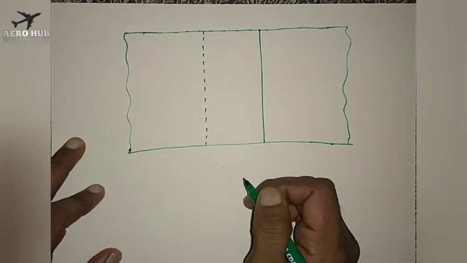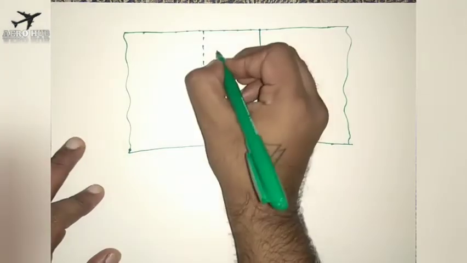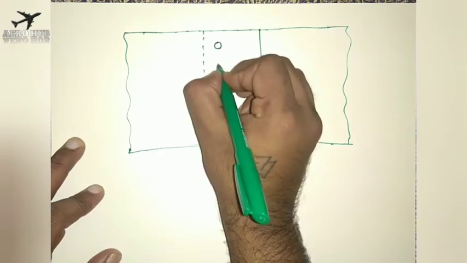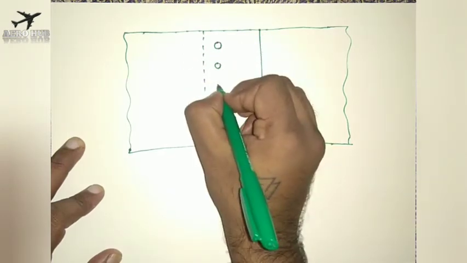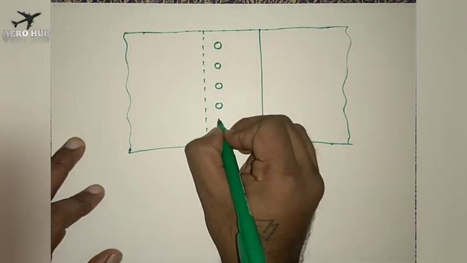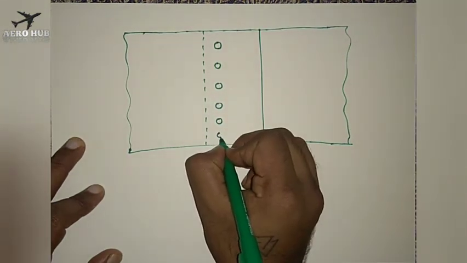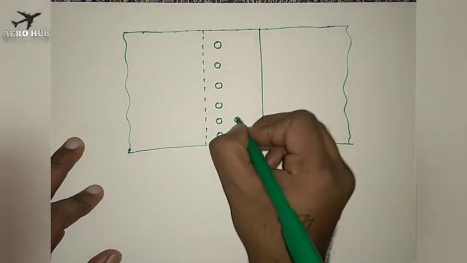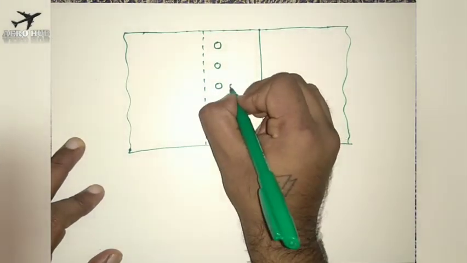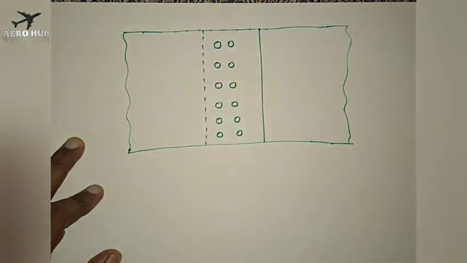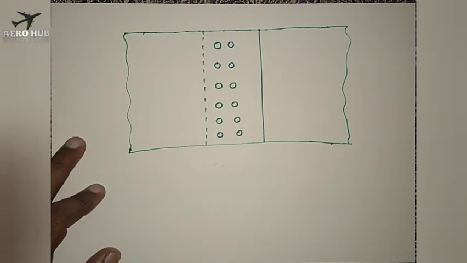Then in a single row we have 6 rivets. So I'll draw here 1, 2, 3, 4, 5, 6. Again here we have 2 rows, 1, 2, 3, 4, 5, 6. Okay, so the diagram is not so neat. Sorry for that.